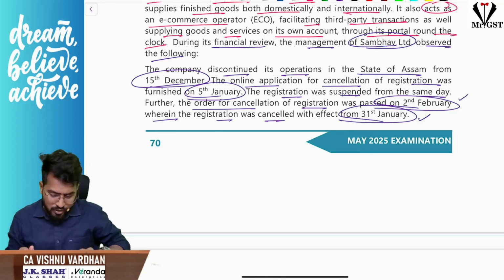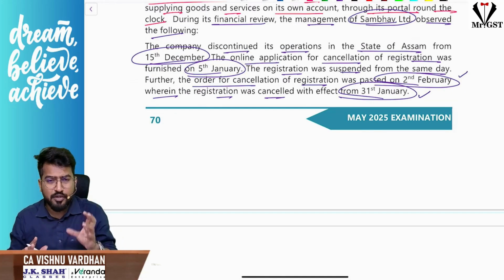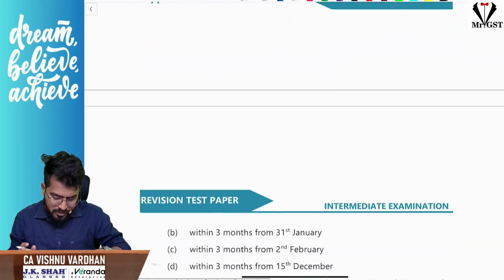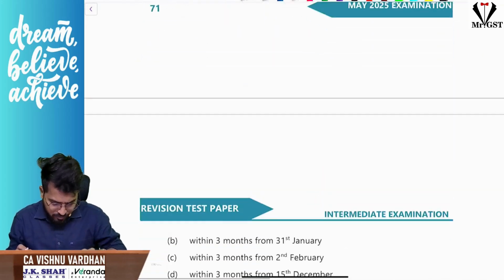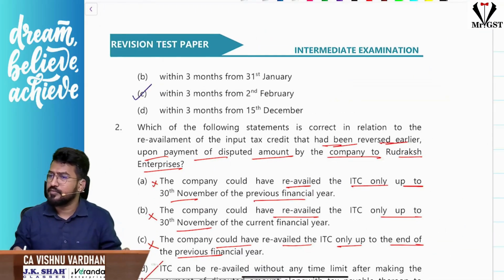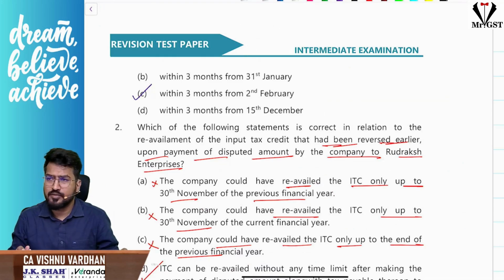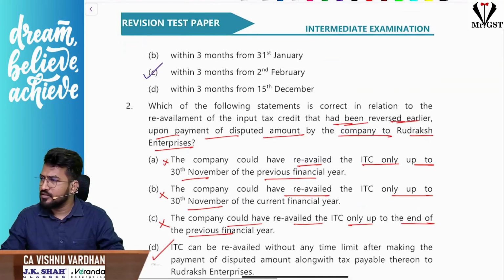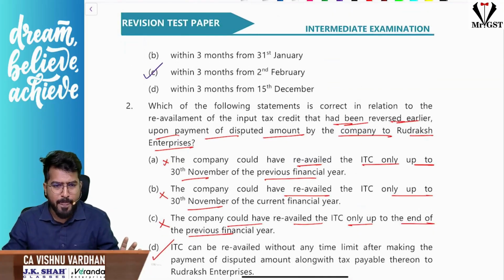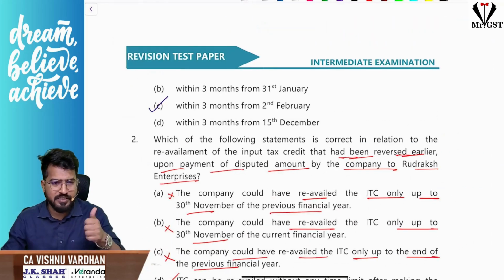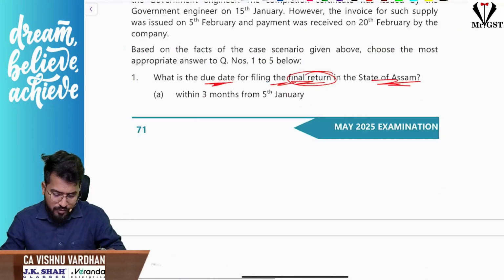2nd Feb. Okay, so now, because we have read the MCQs first, we are understanding which para is giving information regarding which question. So now straight away you can go to the first question. First question, it is 3 months from 2nd Feb, correct? Where is 3 months from 2nd Feb? Option C. Are you able to understand that? Shall we proceed? So within 3 months from 2nd Feb. Shall I continue? Hope it is clear. Correct? Super. Okay, first question is done.